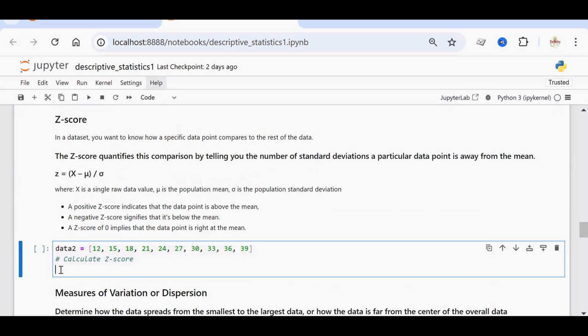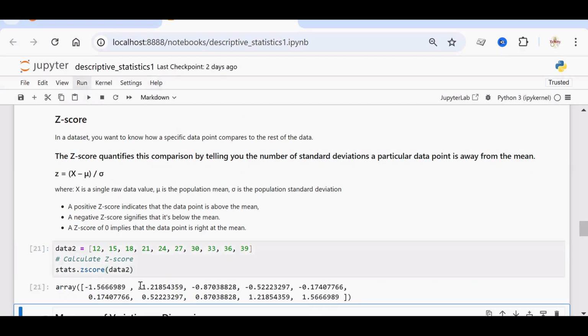Okay, we have a data set here. You can calculate the z-score using the stats.zscore method, and you can pass this data as an argument here. So this will give you an array of values. Totally we have 10 elements. So 12, 15, 18, 21 and 24 contain negative values. It means that they are below the mean. And the 6th, 7th and 8th elements are more or less close to the mean. And the last 2 elements, 36 and 39, are above the mean value.